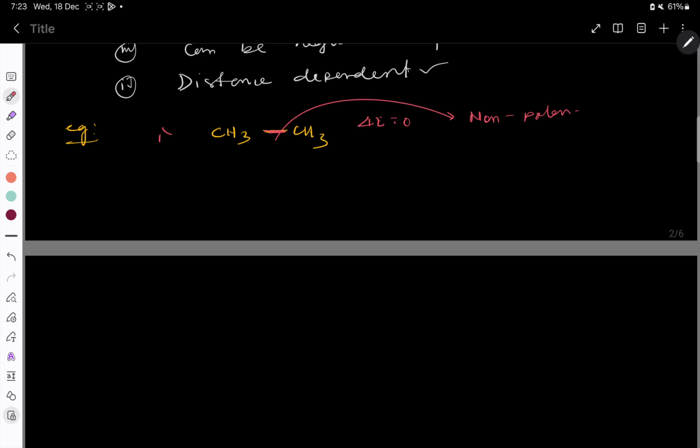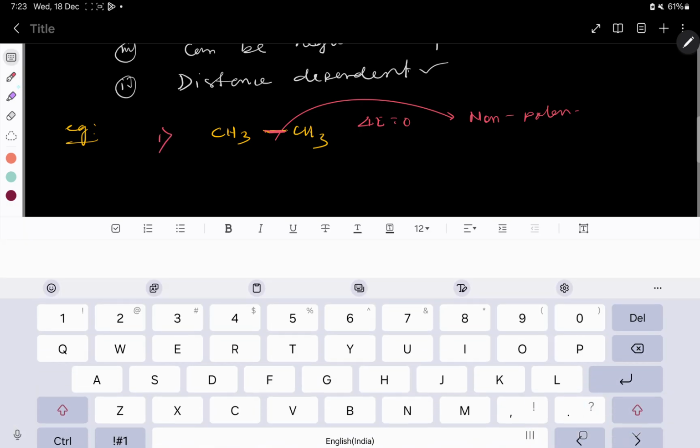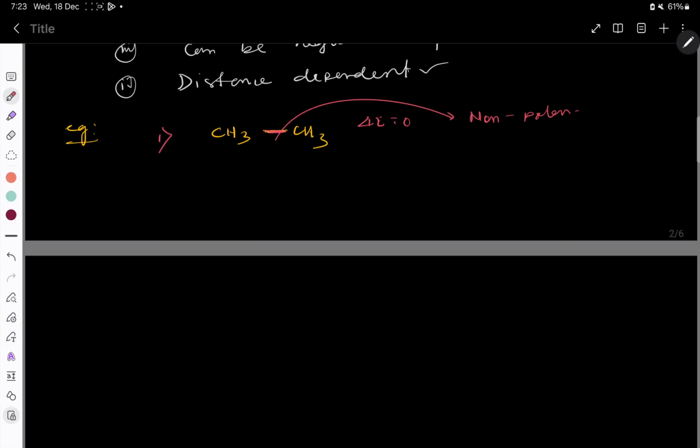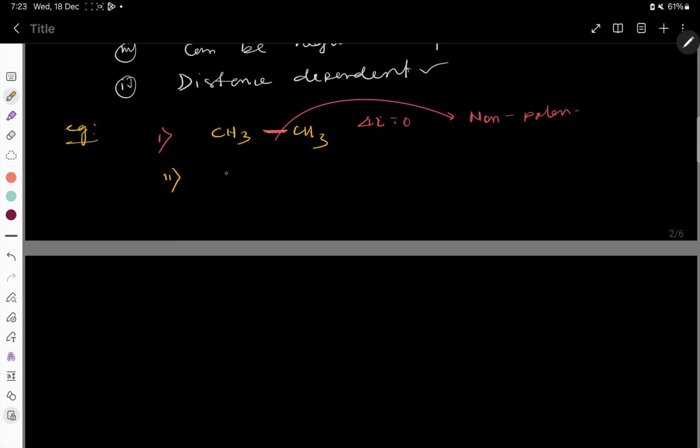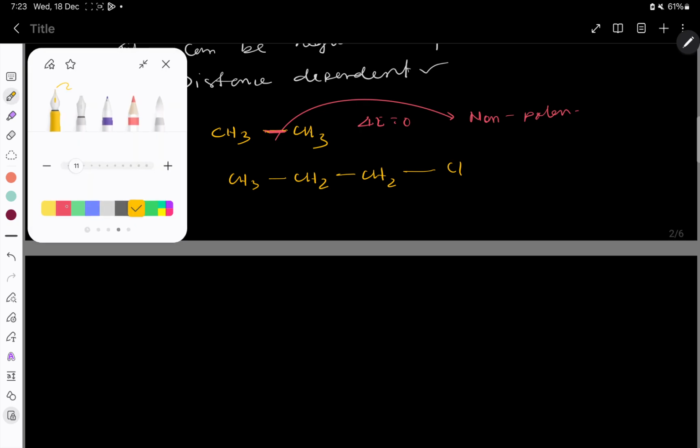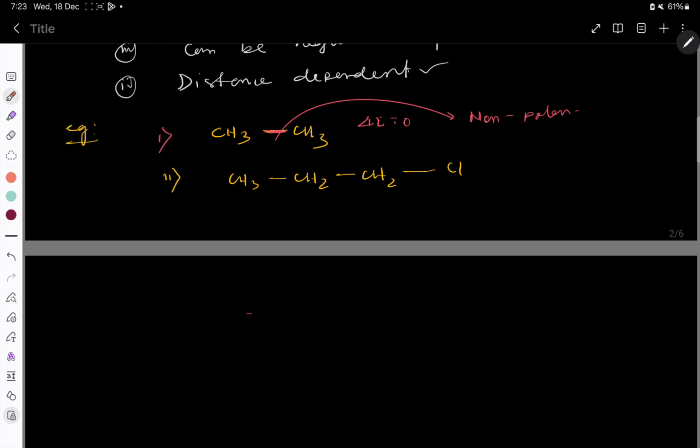Now, I am giving another example, number 2, that is CH3-CH2-Cl. Now tell me one thing, are these bonds polar or non-polar?